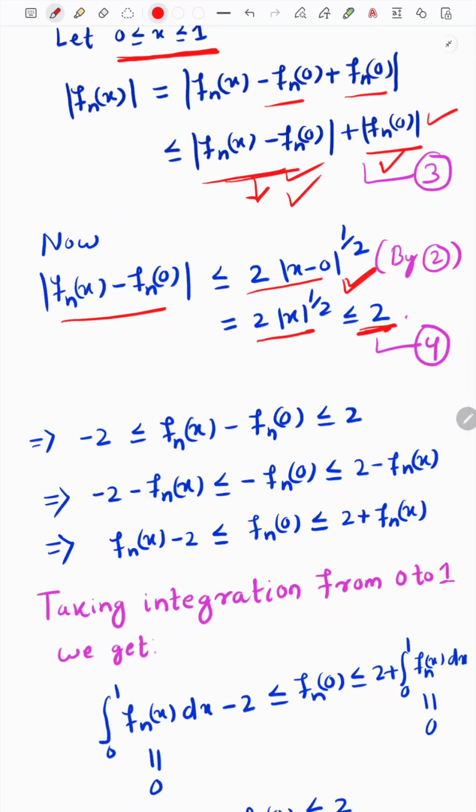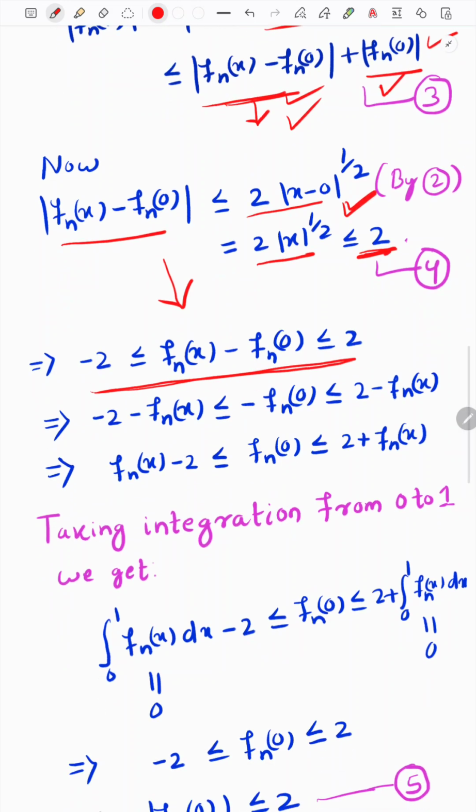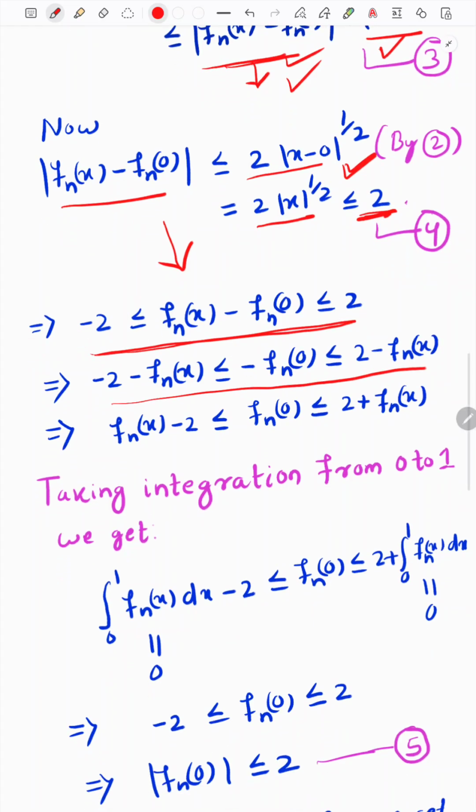This also comes from this step. If you open this step, it will give this one, because this modulus is less than or equal to 2. So this quantity fn(x) minus fn(0) lies between -2 and +2. Then add minus fn(x) on all the terms, then we will reach this step. Then multiply by the minus sign in this inequality, and it turns out to be this one.